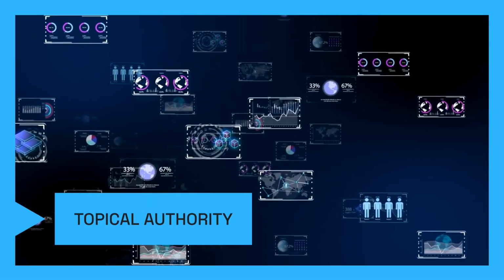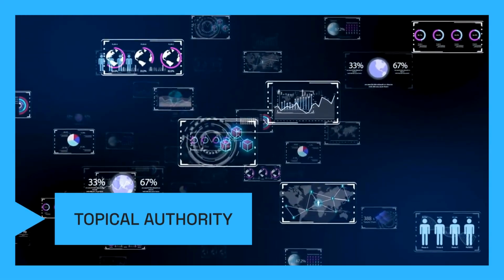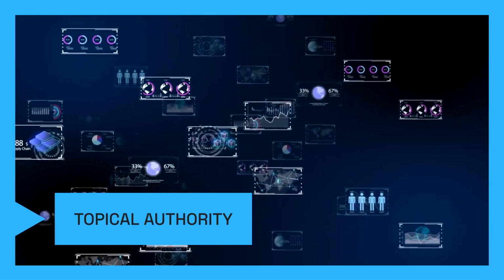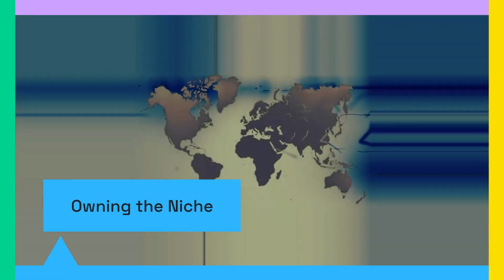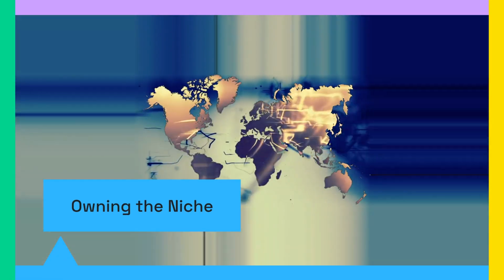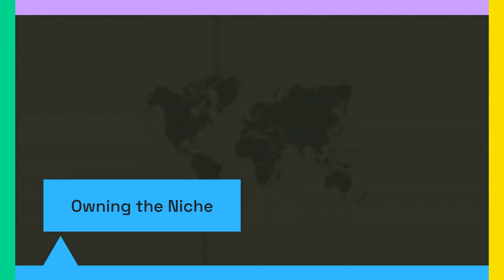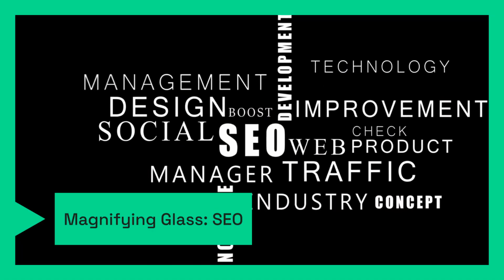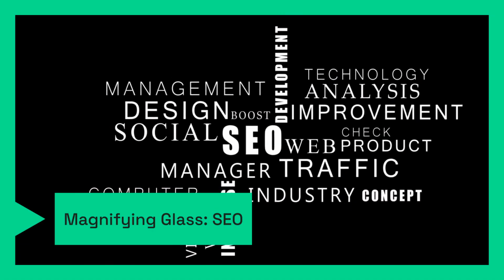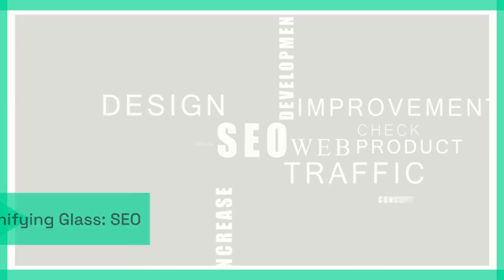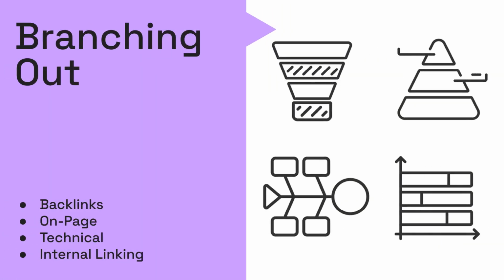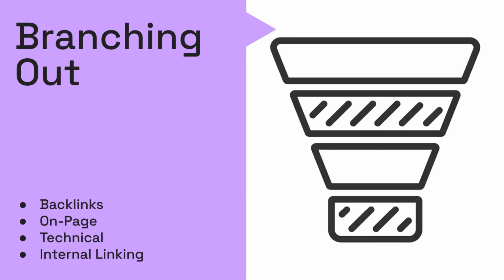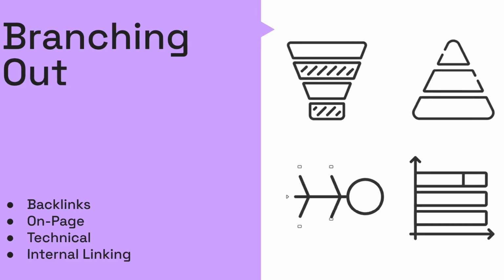What is Topical Authority? Simply put, it's having authority on every single aspect of a specific topic. It means covering your niche so thoroughly that Google considers you the definitive source, leaving no gaps for competitors. Let's use an example. Take the core topic of SEO. What subtopics must you cover to achieve full authority? You need comprehensive deep dives into backlinks, on-page tactics, technical health, and critically, internal linking.